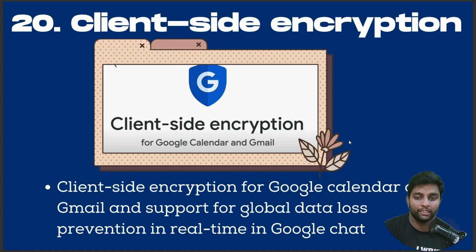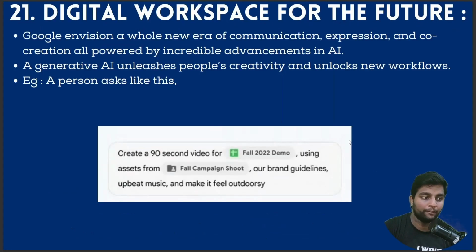Let's go with our last and final update now, that is 21. Digital workspace for the future. Google envisioned a whole new era of communication, expression and co-creation, all powered by incredible advancement in AI. Generative AI unleashes people to create and unlock new workflows. For example, a person asks like this. Let me explain it to you all with this example.